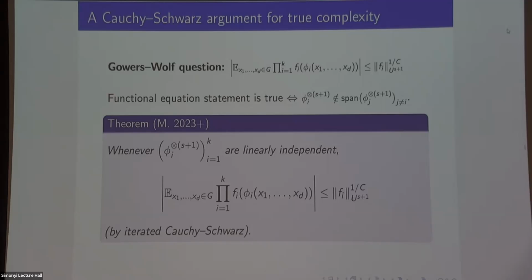Can you say more about where this constant c comes from? It's not just scaling, right? No, so this constant C is like how many times do I have to apply Cauchy Schwarz?